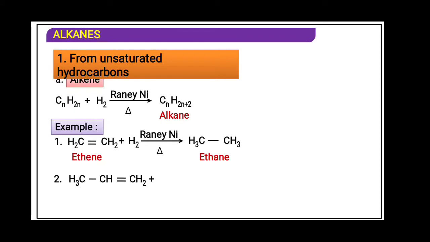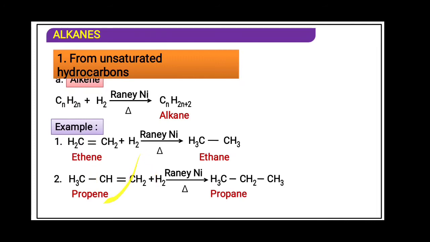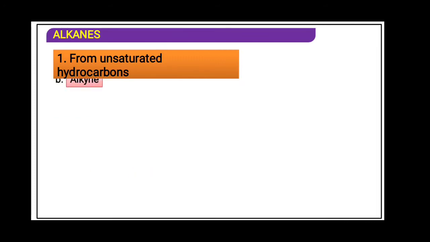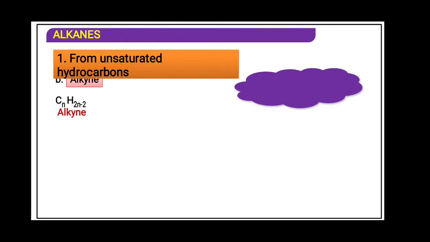This is a higher alkene, that is propene. It is heated at about 300 degrees Celsius. What will happen? Propane will form. Across the double bond, addition of hydrogen takes place. For a triple bond, the general formula is CnH2n minus 2. It is heated, and hydrogen is provided as it has two double bonds. For one double bond we require 2 hydrogen, for 2 double bonds we require 4 hydrogen. That is why 2H2. What will form? Alkane, CnH2n plus 2, catalyst Raney nickel.